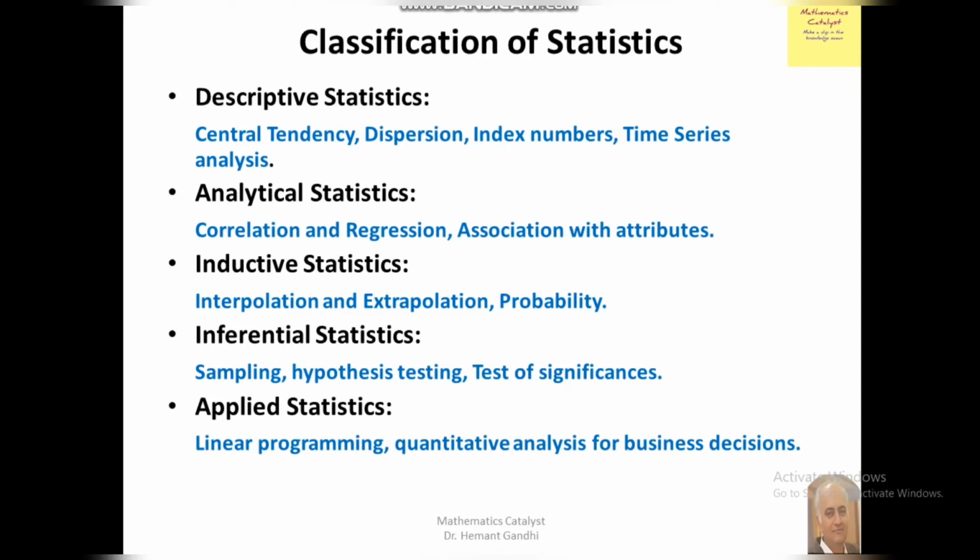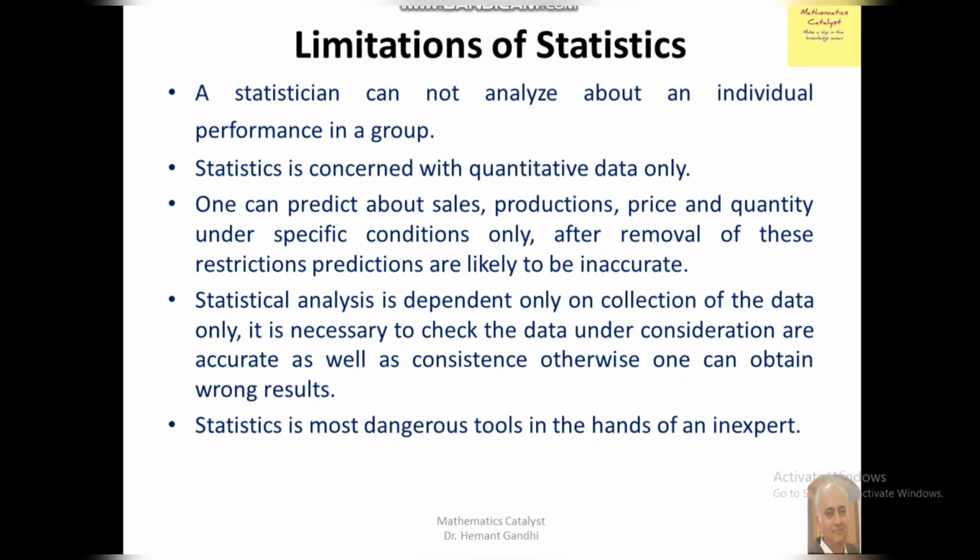And applied statistics contains linear programming and quantitative analysis for business decisions. We know about it, we have studied it in 12th class also, and after that its extension is given in the MBA course, BBA course, in which we have to go for operation research also, which is also part of or concerned with statistics, in which we can study the simplex method, dual simplex method, etc., which are part of applied statistics to get optimization values in business. Next is limitations of statistics.